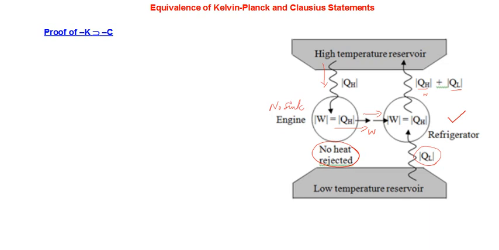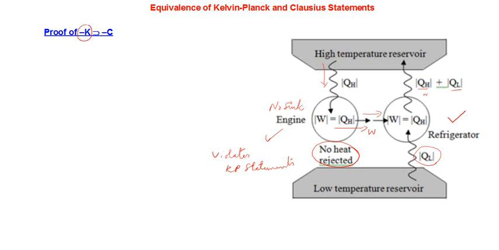That is our idea to begin with, and that is what is given here: proof that violation of the Kelvin-Planck statement implies violation of the Clausius statement. That is what you have to do. The previous thing we have done, we have proved the reverse, minus C implies minus K. I think you can just look at the diagram and do the argument by yourself.